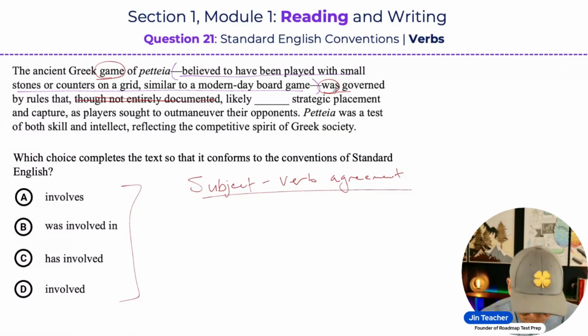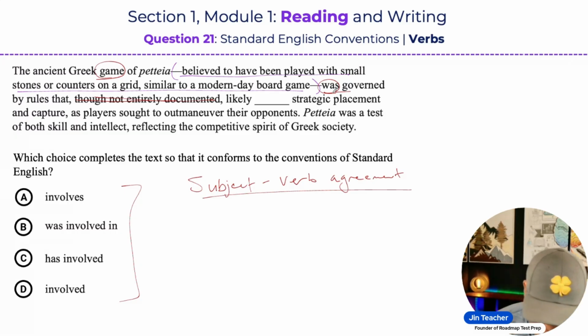Okay, so just know that that's what the SAT likes to do. Now, the more challenging way that the SAT will test you on subject-verb agreement is with secondary subjects and secondary verbs. A secondary subject and a secondary verb is different from a main subject and a main verb, right? Secondary subjects and secondary verbs are subjects and verbs that are not part of the main sentence, like the independent clause, but they could be part of dependent clauses, okay?